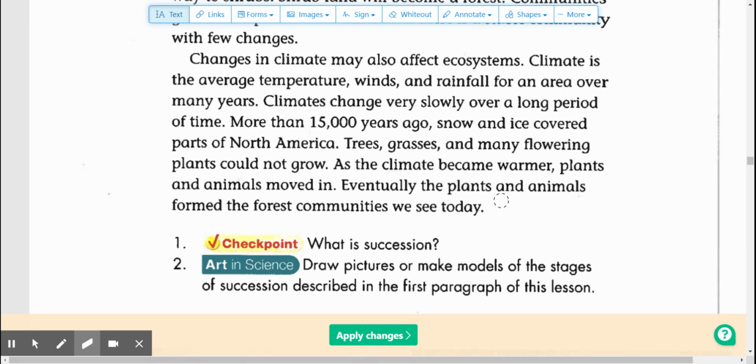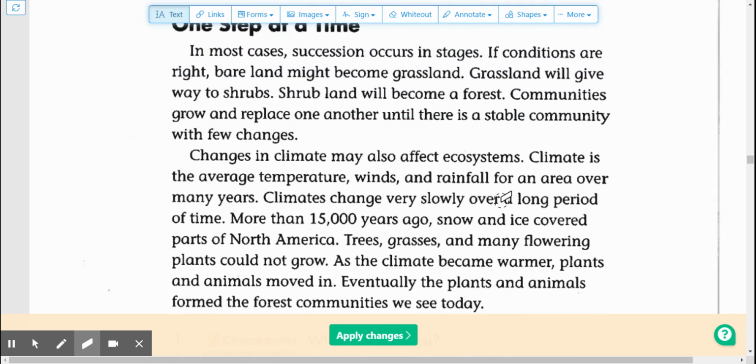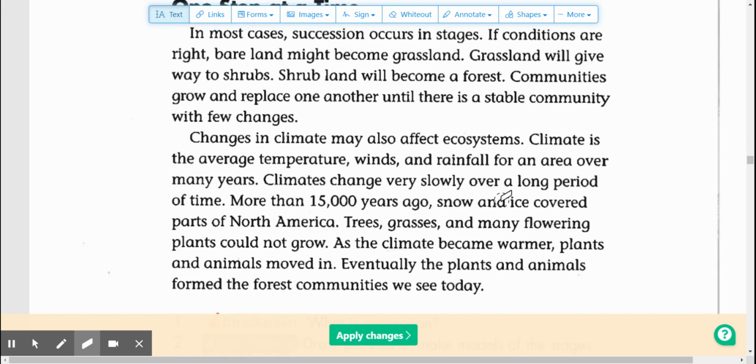Number three, the blank is the average temperature, winds, and rainfall for an area over many years. Is it A. weather, B. climate, or C. decade? Number four, climate changes vary blank over a long period of time. A. slowly, B. randomly, or C. quickly.